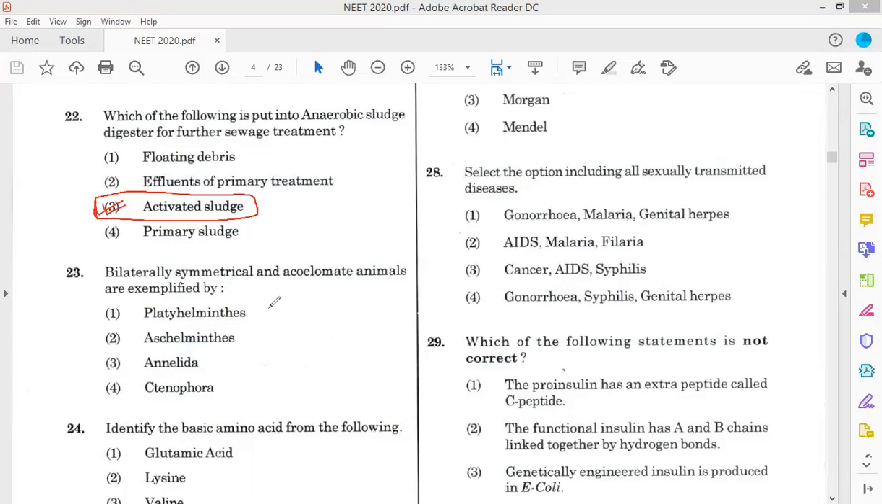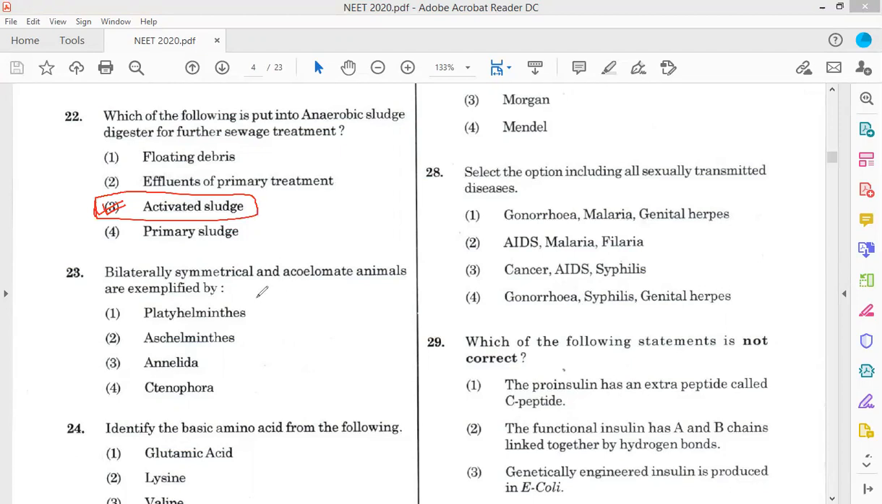And if we cut it in any plane and we get identical halves, then we call them radially symmetrical animals. And coelom, we know that coelom is a secondary body cavity lined with epithelium derived from mesoderm, right? Those that have a coelom are called coelomate, and those absent coelom are called acoelomate.